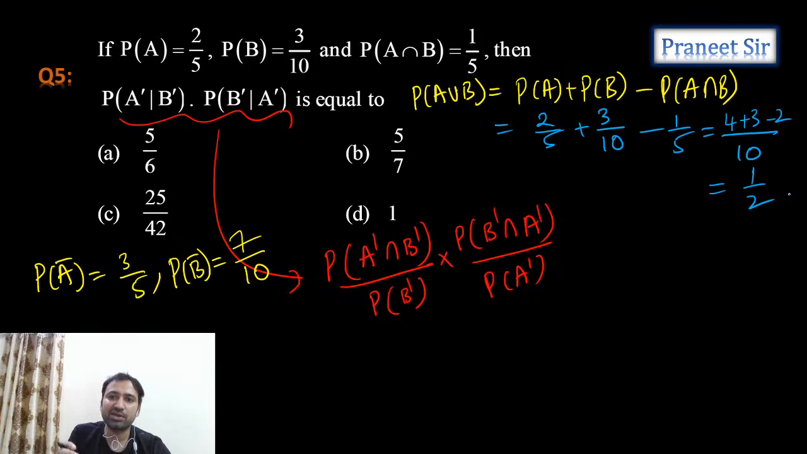Okay, probability of A union B we calculated. And what is the probability of A complement intersection B complement? Let's calculate this.